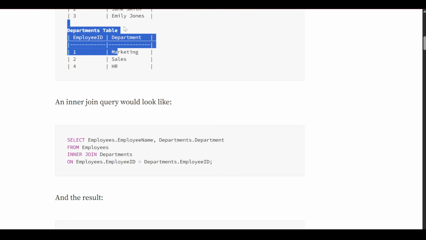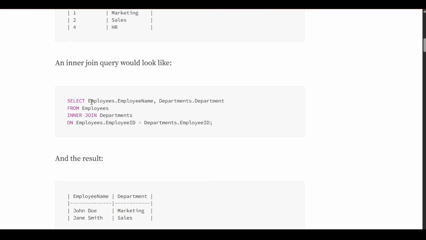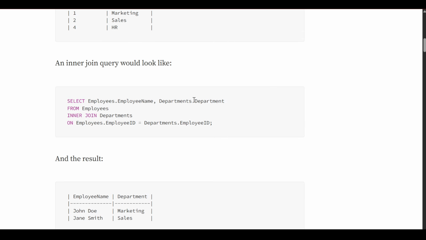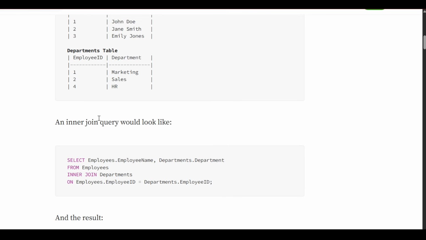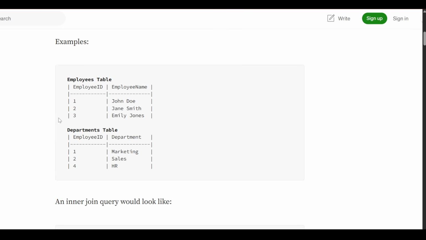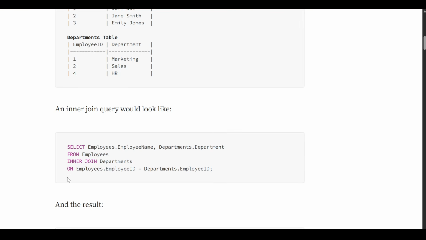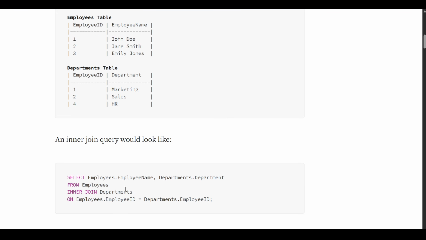So what is the query? We can write select employee name from the employee table and department from the departments table, from employee inner join department on employee ID and department ID.